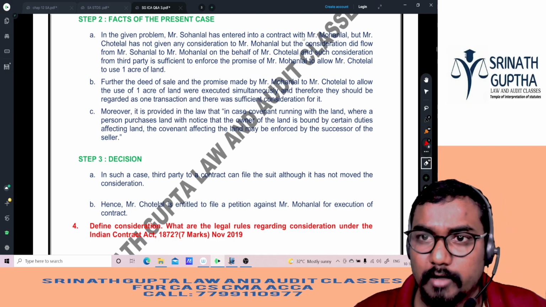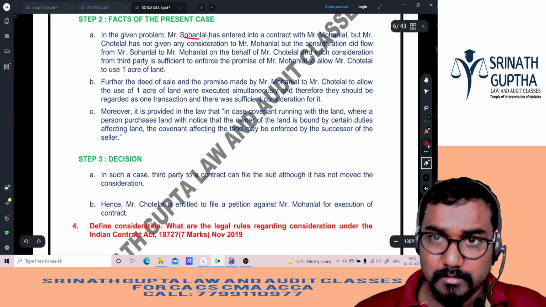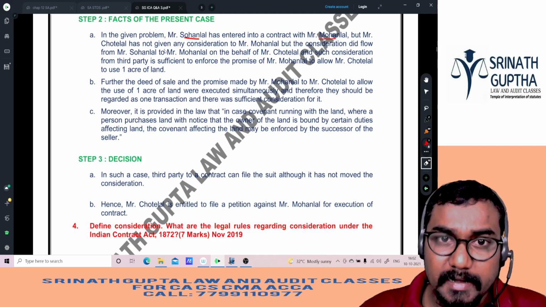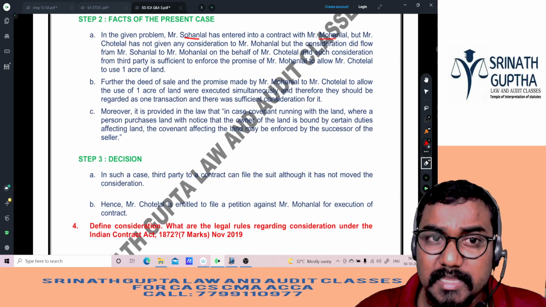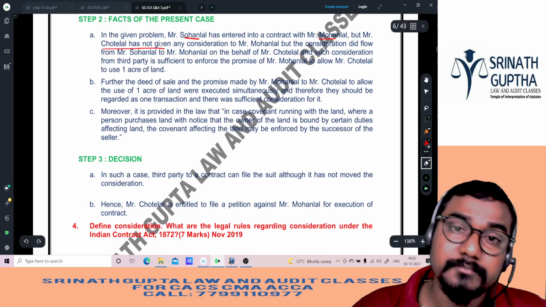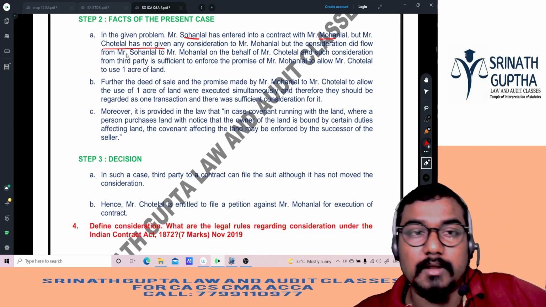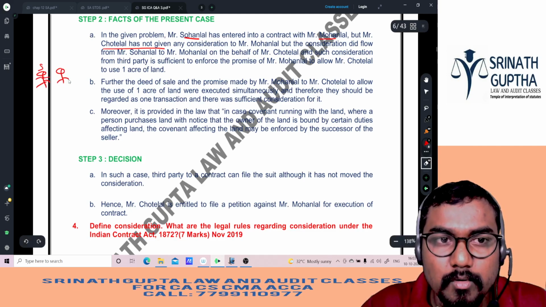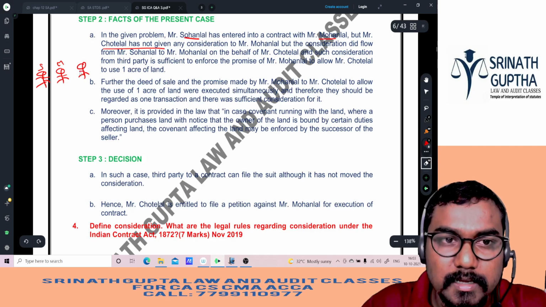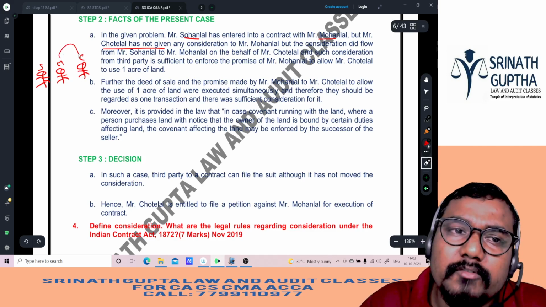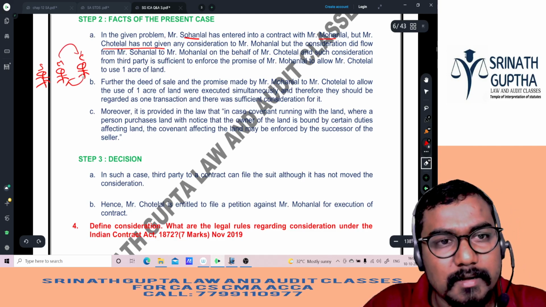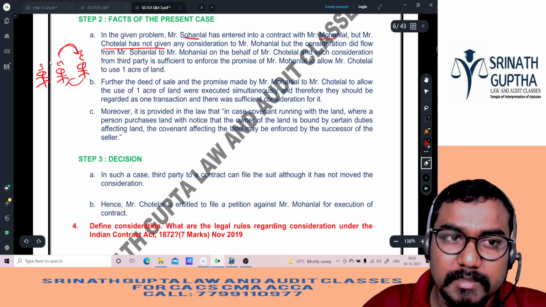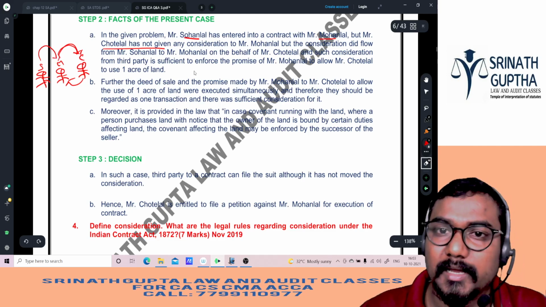Mr. Sohanlal entered into a contract with Mohanlal, but Chotelal has not given any consideration. Yes, Chotelal is not giving anything, beta. Something is coming from Sohanlal to Mohanlal. Here, Sohanlal is there, Mohanlal is there, and Chotelal is there. Mohanlal said, okay, I will give 1 acre of land. What are you giving me in return? Nothing. But Chotelal said, you are giving me 1 acre of land. I am not giving anything. Something came to you from my father, beta.